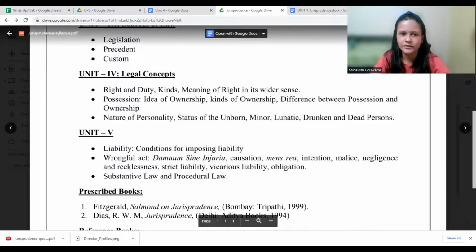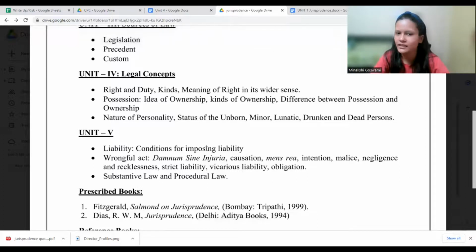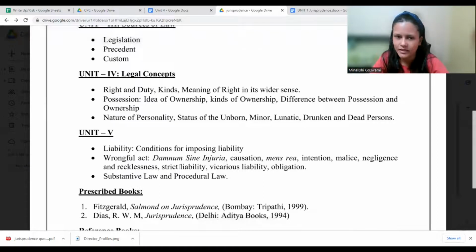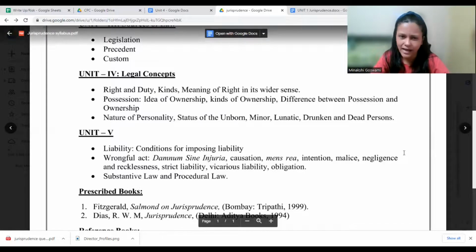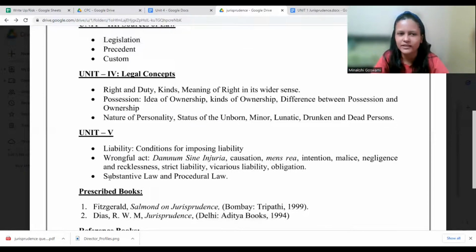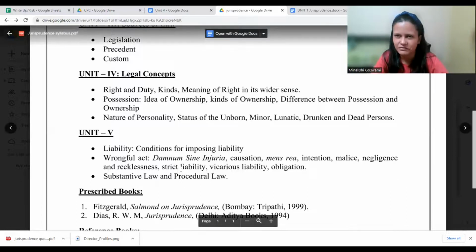And the last one that we have is liability. Conditions for imposing liability: wrongful act, damnum sine injuria, possession, mens rea, intention, malice, negligence, recklessness, strict liability, vicarious liability, obligation. These are different concepts that we get in law of torts and IPC. Unit 2, first semester, we studied. Yes, first semester you studied, right? Law of torts, IPC as well, first semester only.